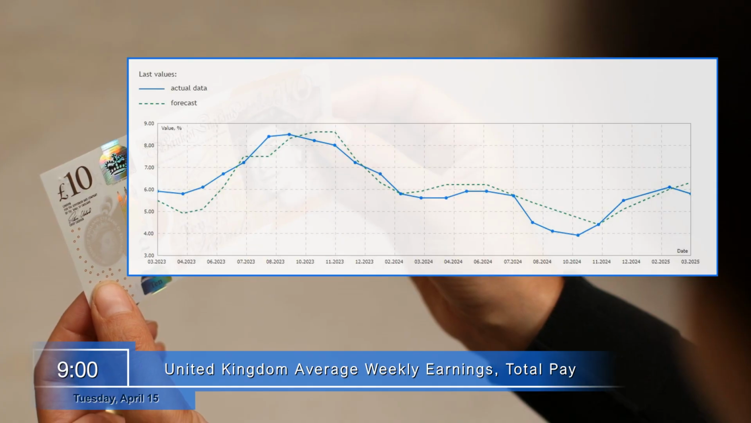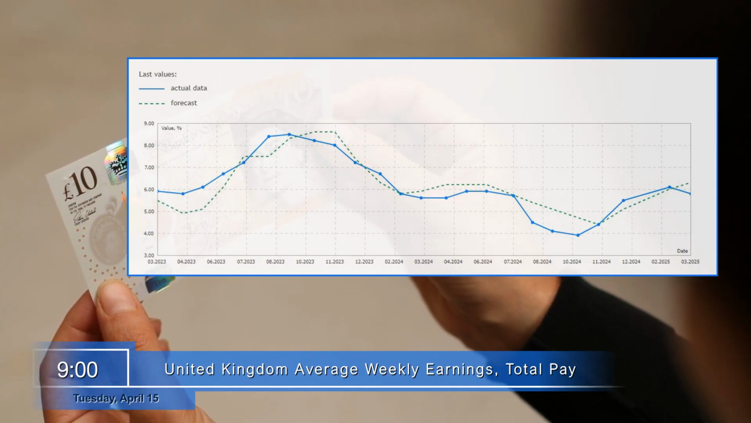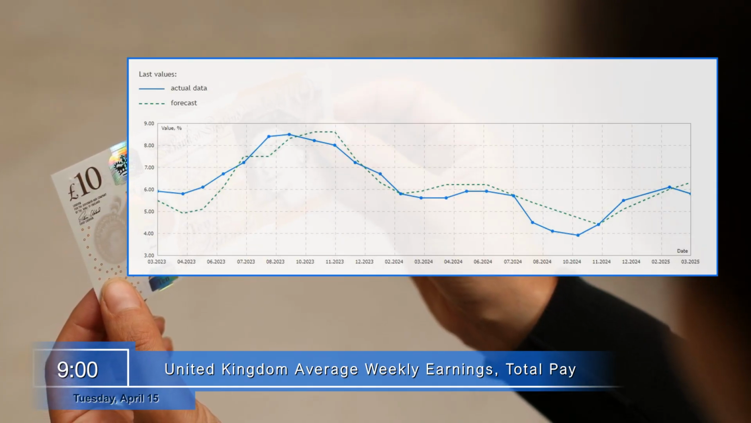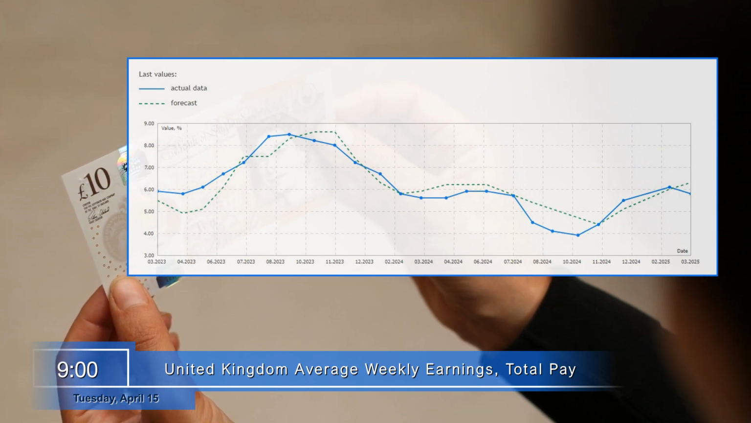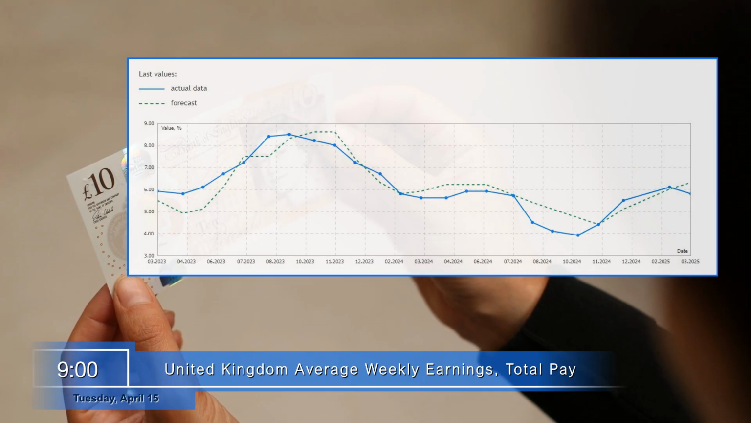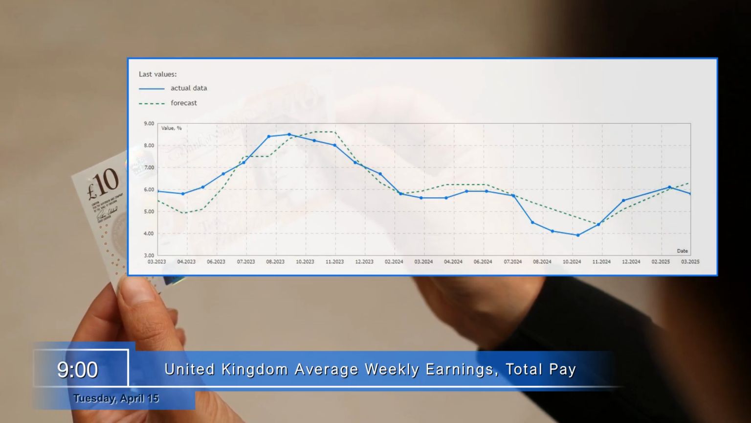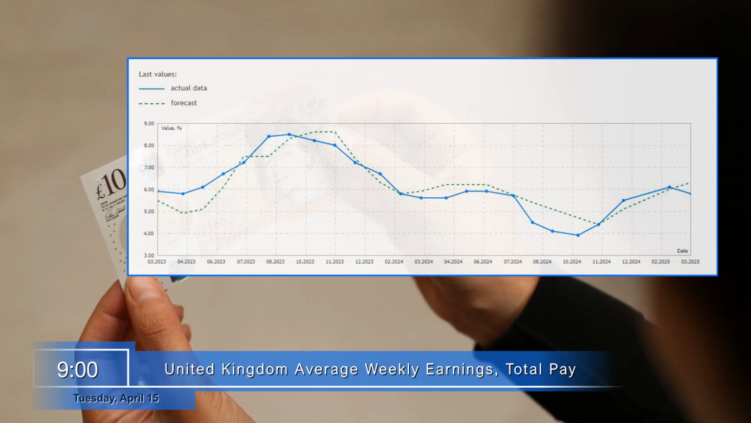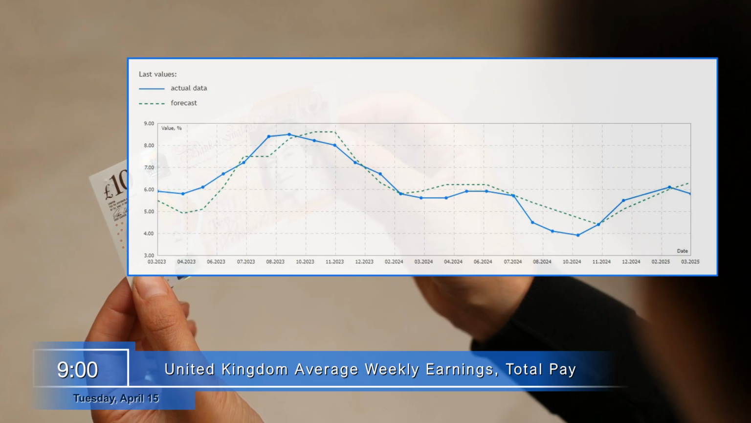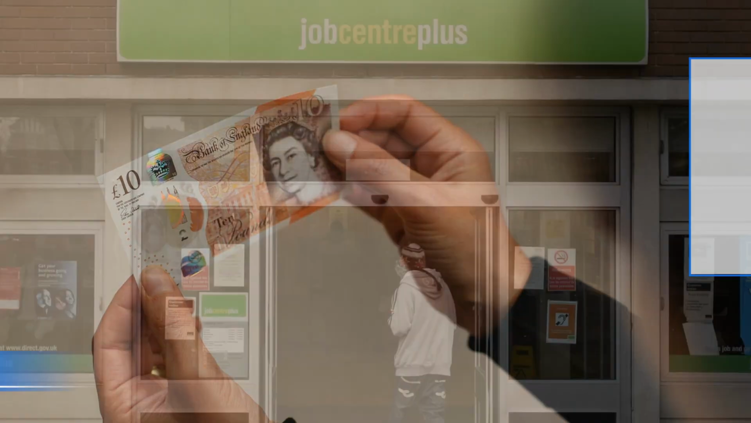Tuesday, April 15th. Later in the day at 9 a.m., the report on the average weekly earnings and total payouts in the United Kingdom will be released. This indicator reflects the change in the average weekly salary of employees over the past 3 months, compared to the same period last year. In the UK, it is considered a key indicator of short-term income changes. An increase in this figure may positively affect the exchange rate of the British pound.